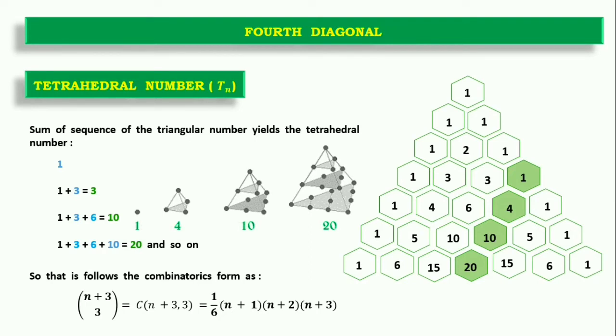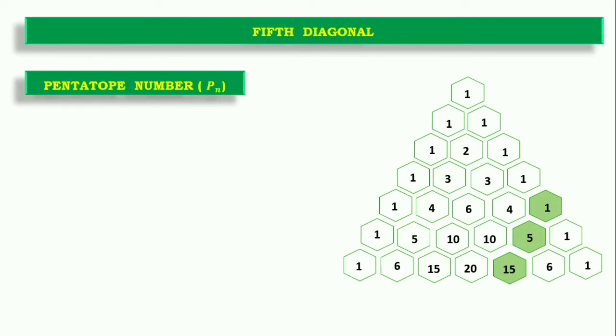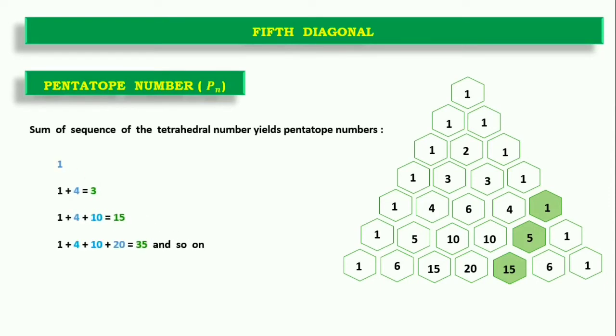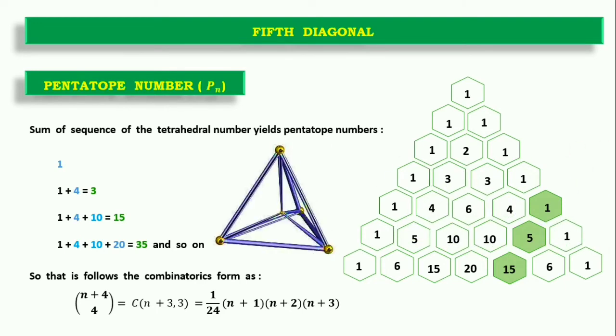These are the representation of tetrahedral numbers. It is hard to represent in a plane because these are 4D figures, sorry, 3D figures. Now the fifth diagonal will represent pentatope numbers, which is the addition of tetrahedral numbers to the corresponding number we are trying to achieve. In a similar pattern it can be formed by n plus 4 C 4, and n plus 3 will be added because it is the tetrahedral number, and by 24 on solving. This is the representation of pentatope numbers.